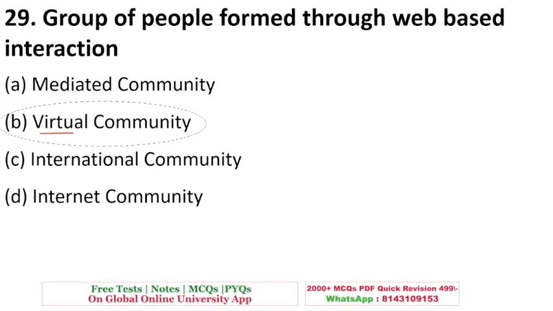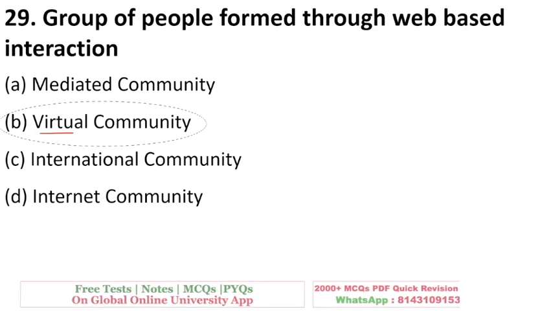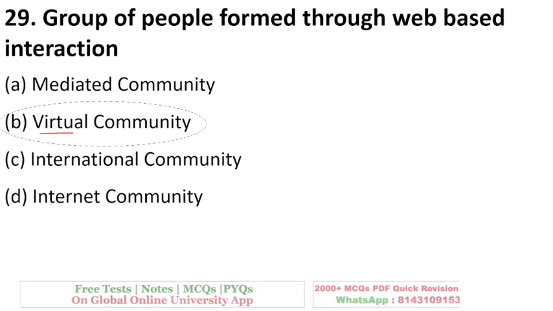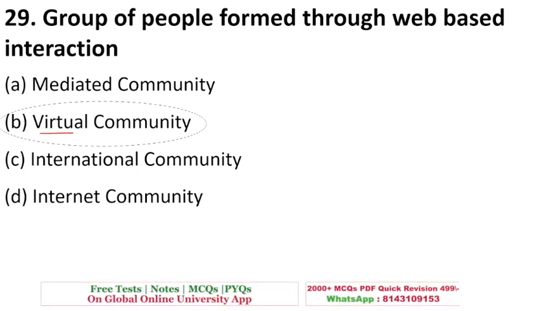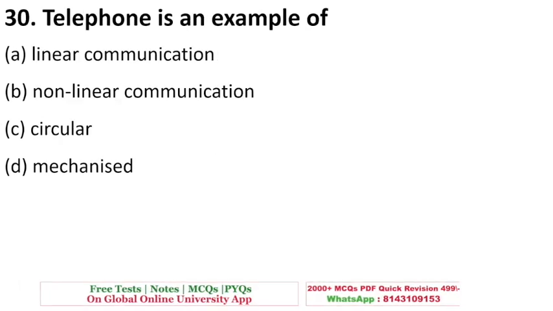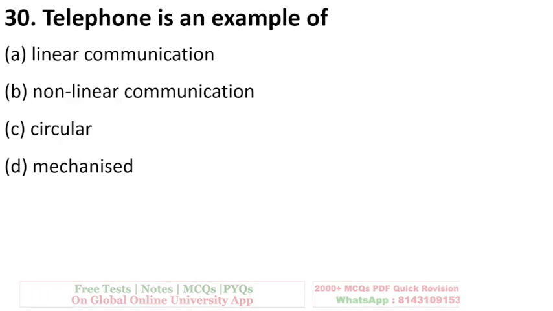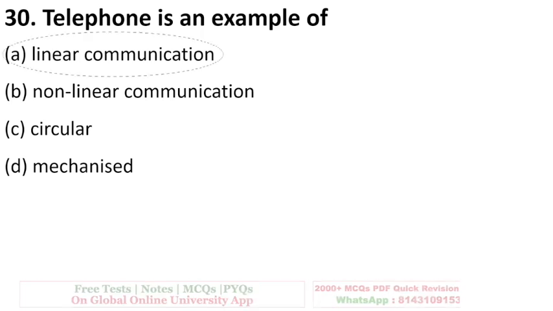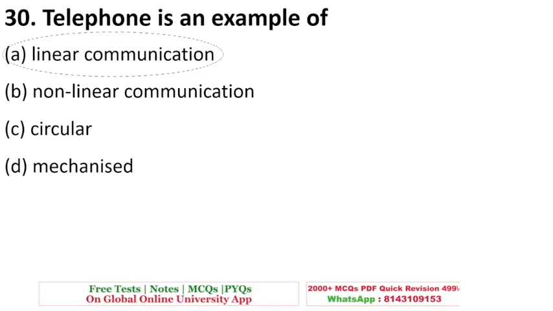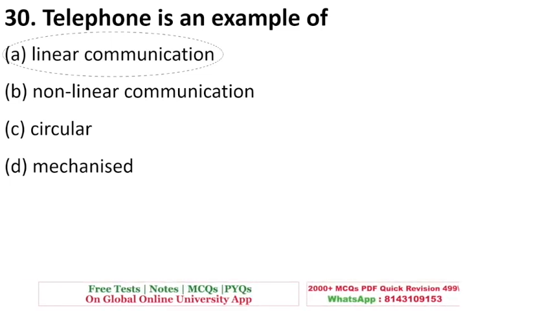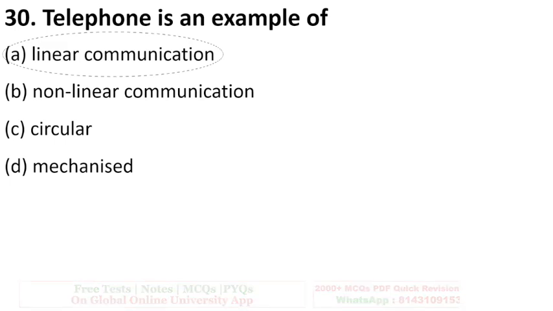So that group of people is called a virtual community. Okay, physically they don't exist, but in the virtual world, like the world of computers and internet, it does exist. Telephone is an example of linear communication, non-linear, circular, or mechanized. The right answer is linear communication because there is one way transfer of information in a telephone.